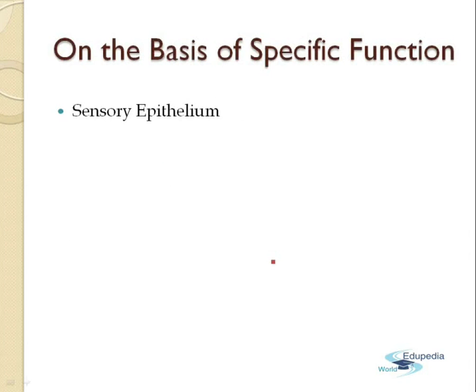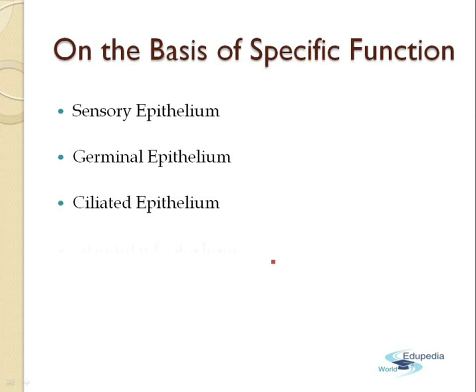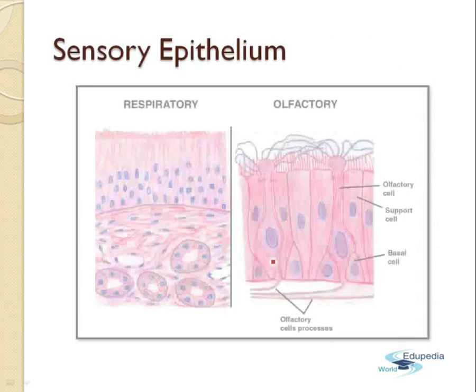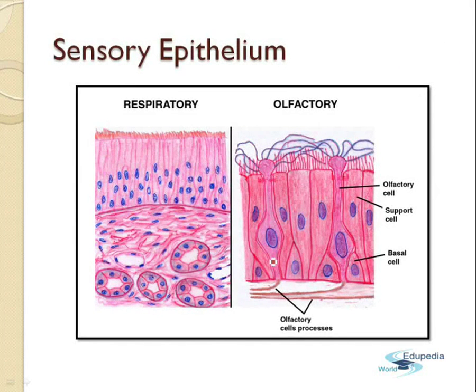Now, on the basis of the specific function, the epithelial tissues can be of four types: sensory epithelial, germinal epithelial, ciliated epithelial, and the glandular epithelium. First, we are going to start with the sensory epithelium. Sensory epithelium is the part of the various sense organs. It is also known as the neuroepithelium.